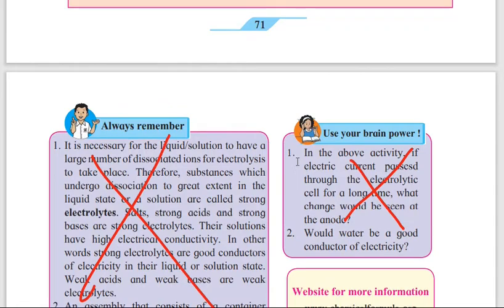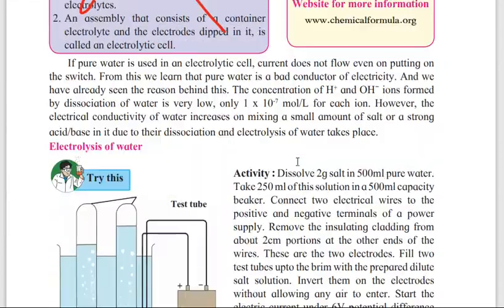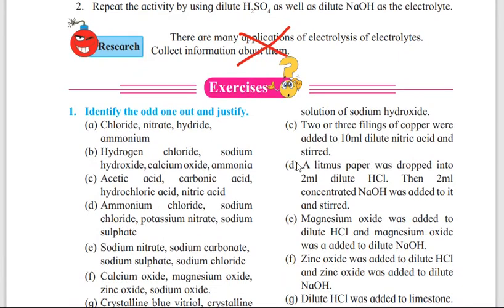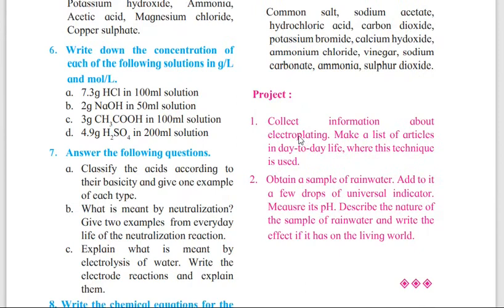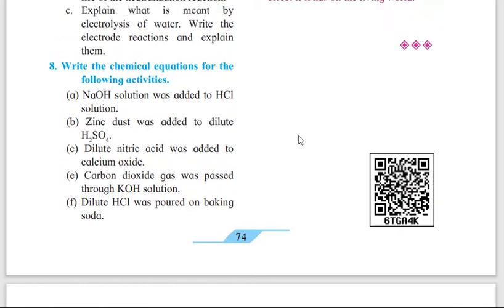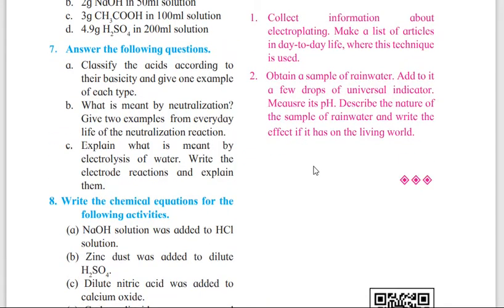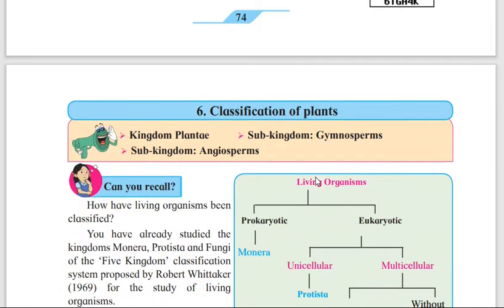Page number 72, always remember and use your brain power. Then page number 73, research has been reduced. Then rest all the question answers you have to do. Even the project, I think so it's been not cancelled, but you have to do that project even in school if they are giving you.